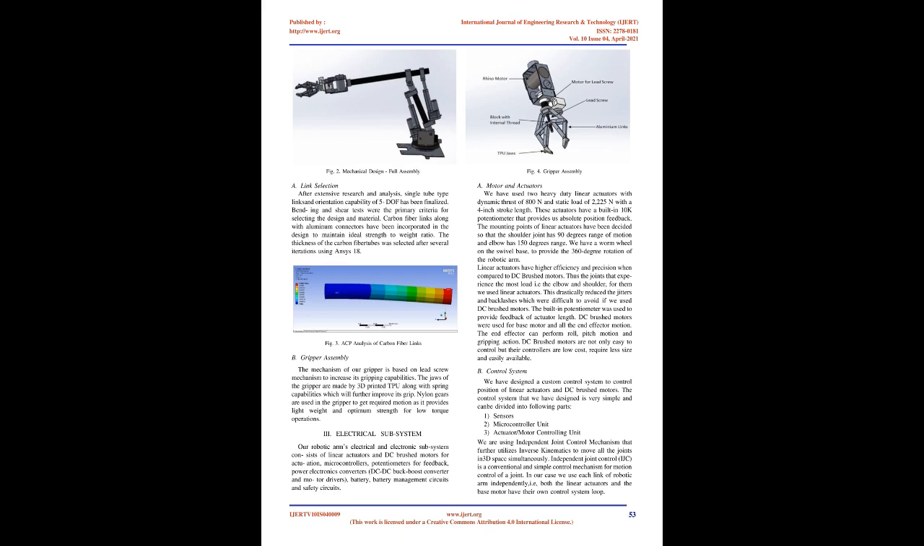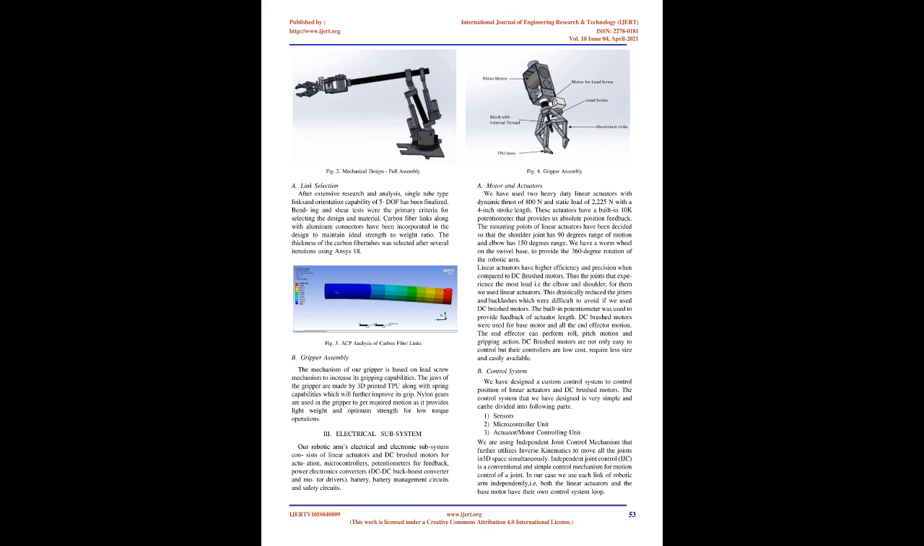A. Motor and actuators. We have used 2 heavy-duty linear actuators with dynamic thrust of 800 N and static load of 2225 N with a 4-inch stroke length. These actuators have a built-in 10K potentiometer that provides us absolute position feedback. The mounting points of linear actuators have been decided so that the shoulder joint has 90 degrees range of motion and elbow has 150 degrees range. We have a worm wheel on the swivel base, to provide the 360-degree rotation of the robotic arm.